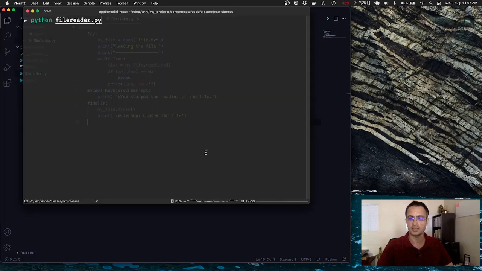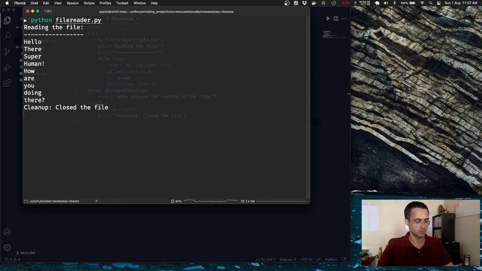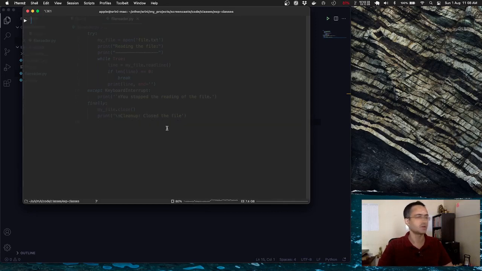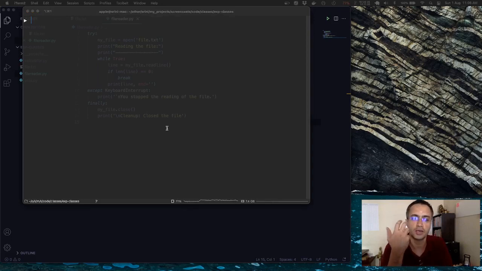Now let us try to create the exceptional scenario. So actually you can see I am not able to, I am not fast enough. The entire file reading is completed here, right? There is some other information coming here that is not really a problem. So looks like I need to do something so that I can actually cause this control C to work. In order to get the interrupt to actually go, I probably have to make the program a little slower.